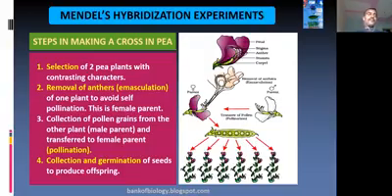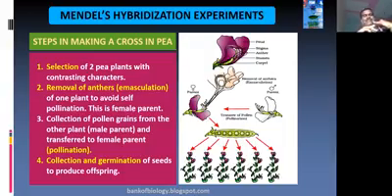He selected the pea plant because of some reasons. One reason is that it gives very fast results, within 3 to 4 months.